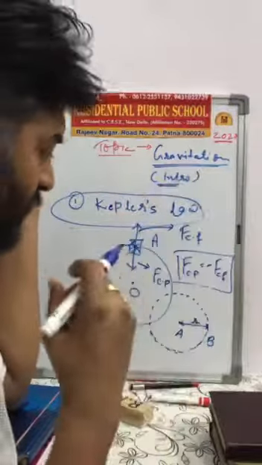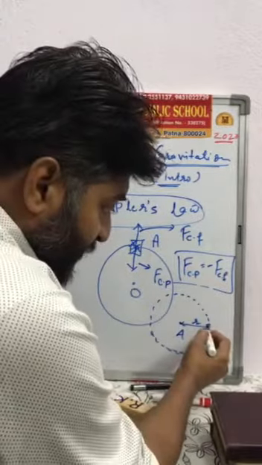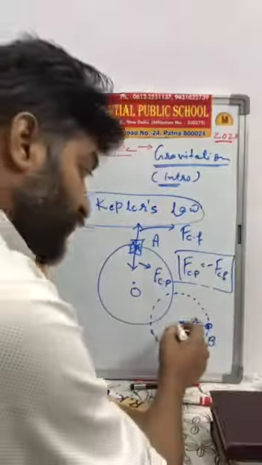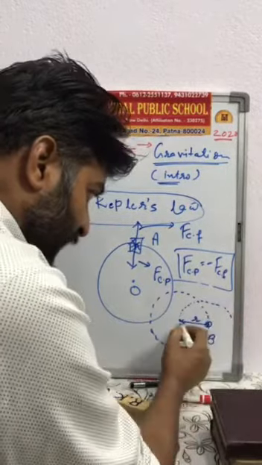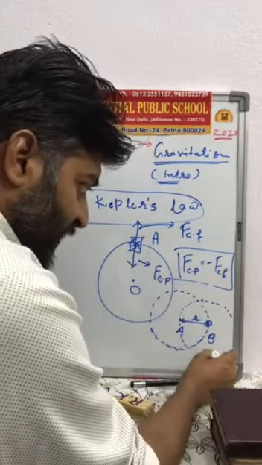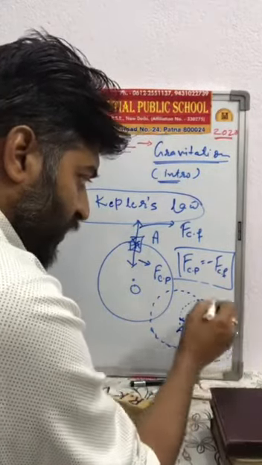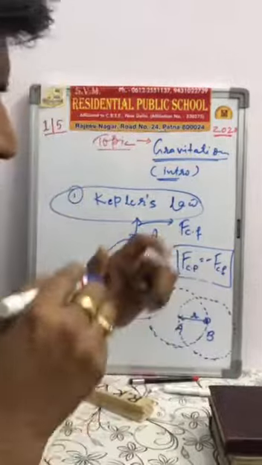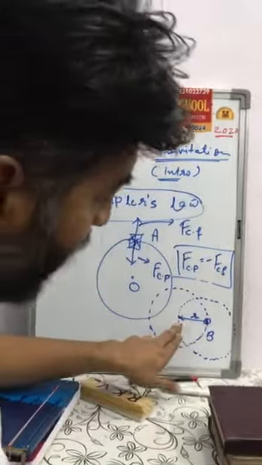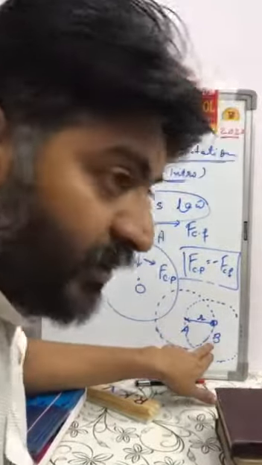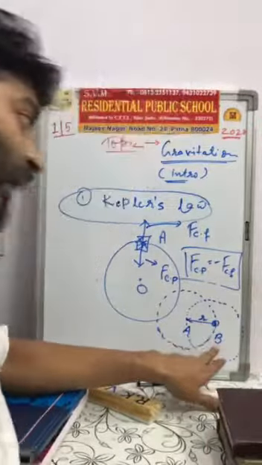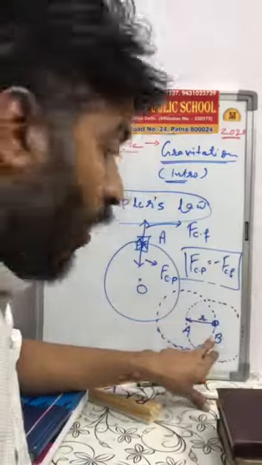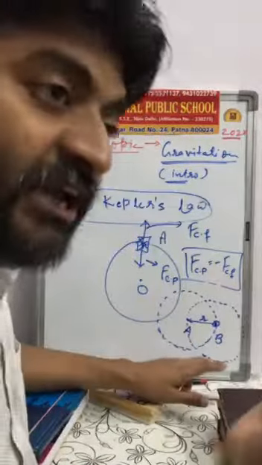And if we take B as the center, then at the same time we can say that A is on the circumference of B. That means if A exerts a force on B up to a distance r, at the same time B exerts the same force on A up to the same distance.